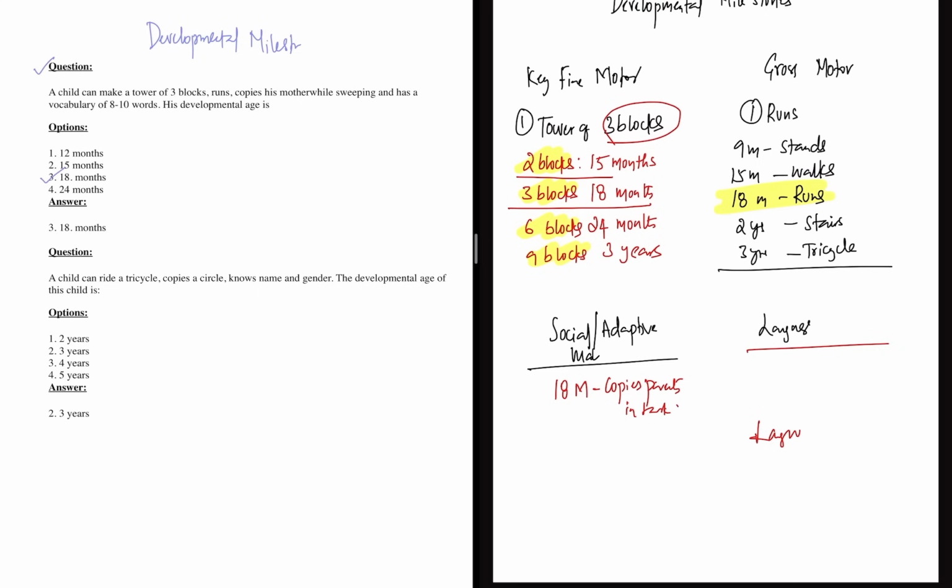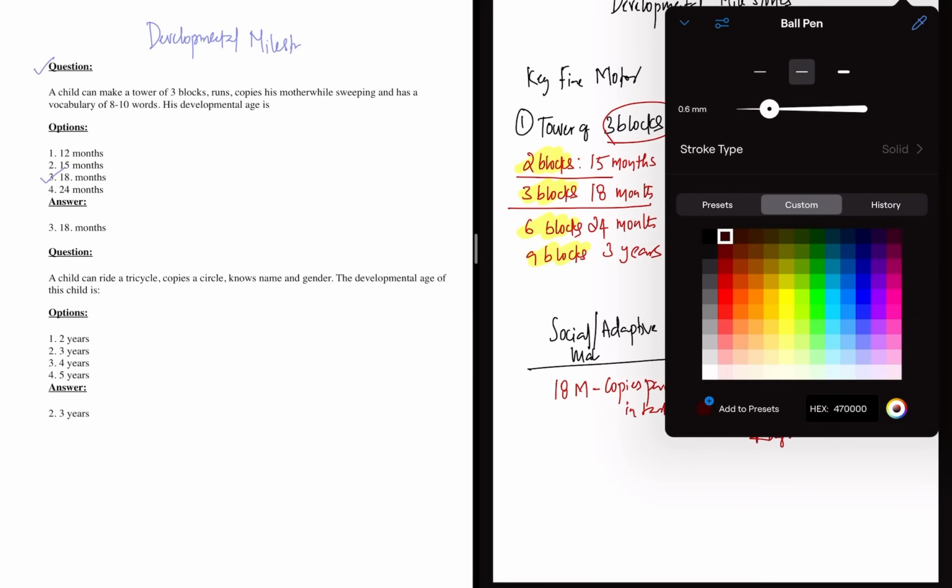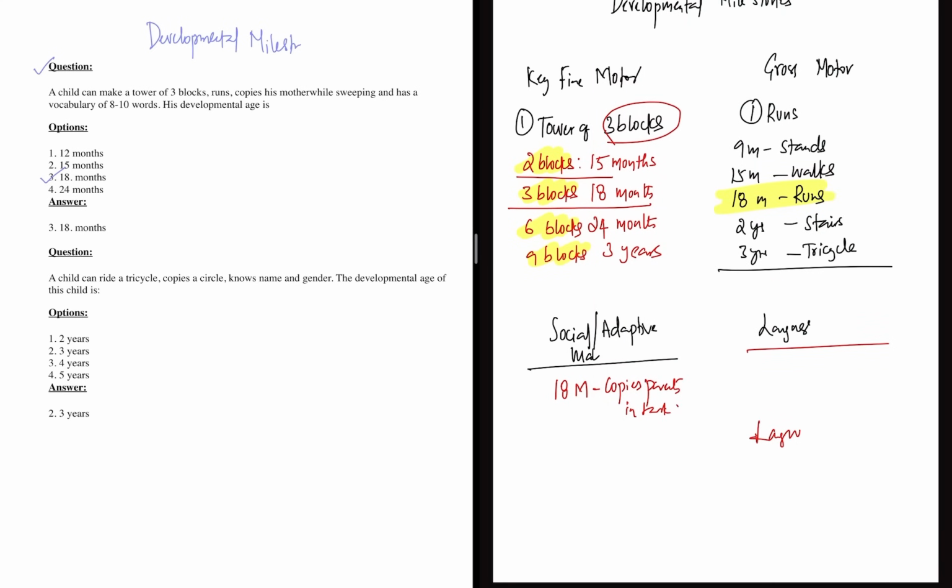From the language part, the question was vocabulary of 8 to 10 words. Vocabulary of 8 to 10 words develops at the age of 18 months again. It starts with 1 to 2 words at 12 months. Sentences start at the age of 2 years. So these are the 3 things that you need to know. We're done with question number 1.